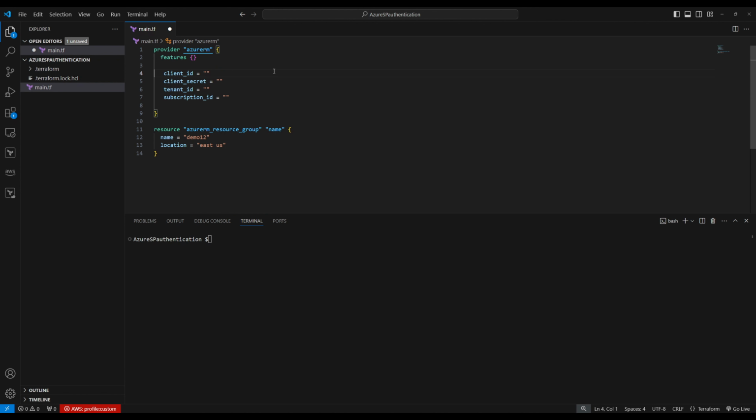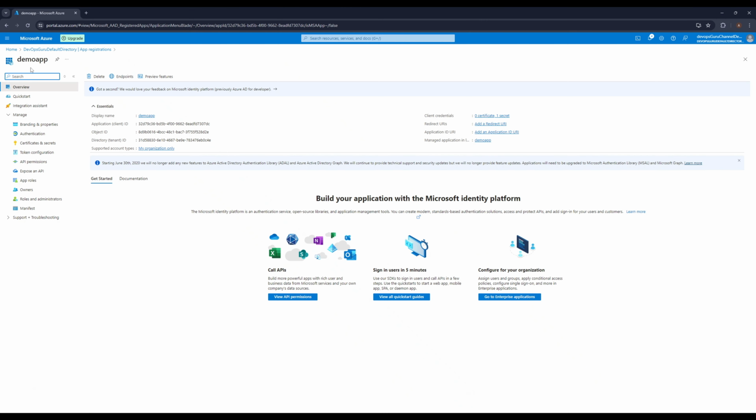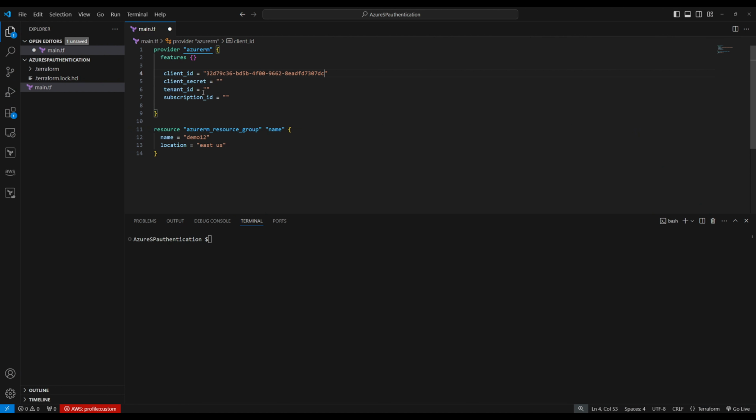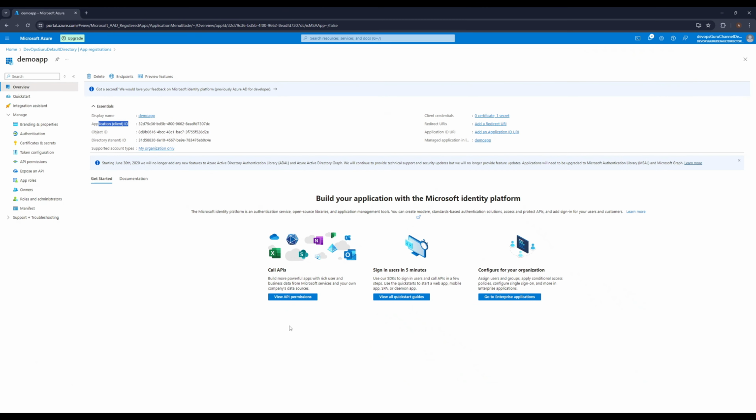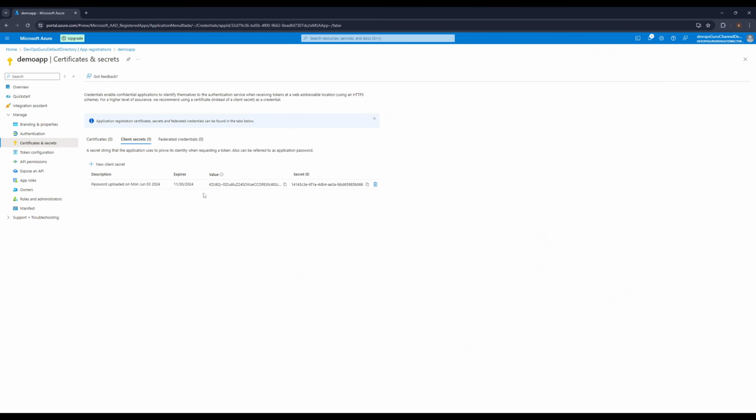Okay, let's fill this in. For the client ID, we're going to go to the console. This is my demo app. The client ID is right here. Copy this one, paste. Now we need the client secret. That's the one we copied earlier. When we created a secret right here, this is our client secret.